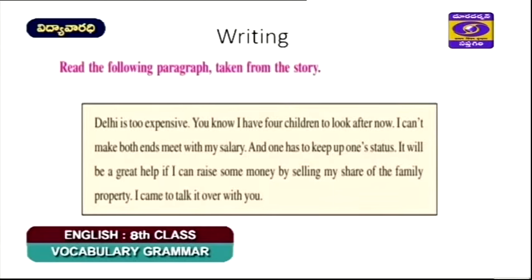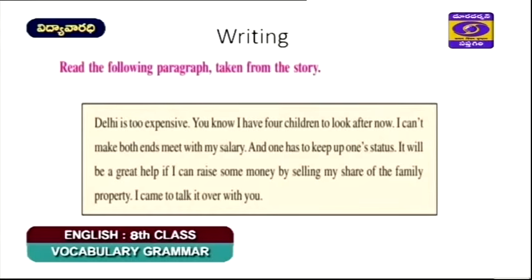The context is that Delhi is too expensive. You know, I have 4 children to look after now. I can't make both ends meet with my salary, and one has to keep up one's status. It will be a great help if I can raise some money by selling my share of family property. I came to talk it over with you. Children, these sentences refer to the purpose of Gopi's visit to the village.